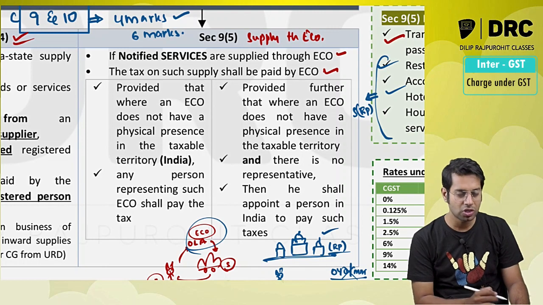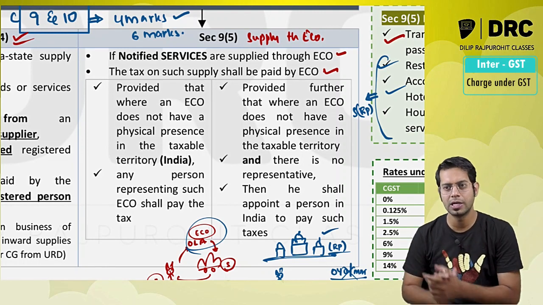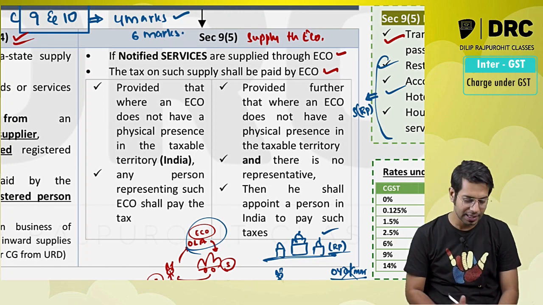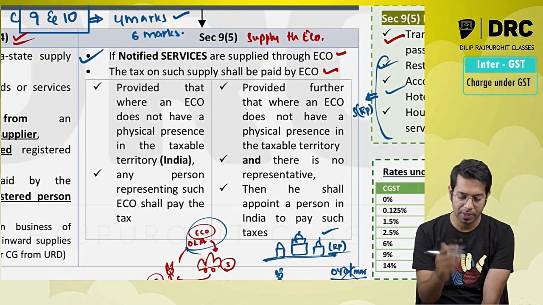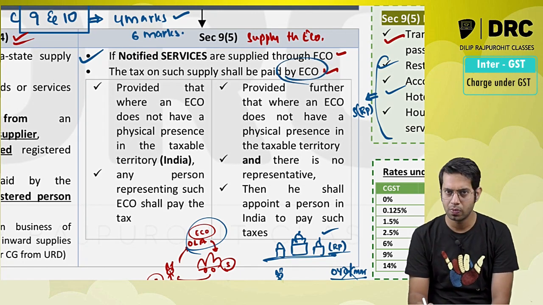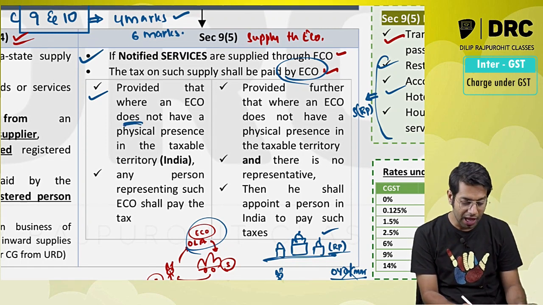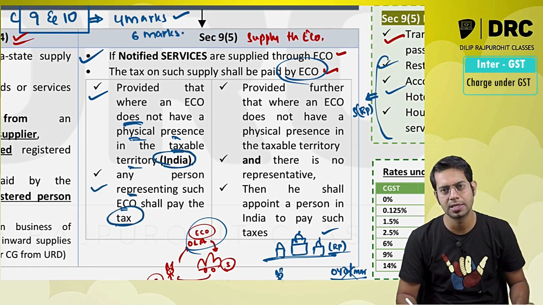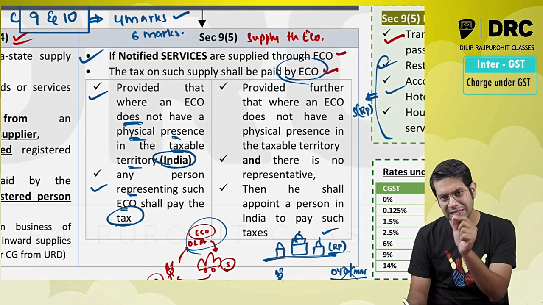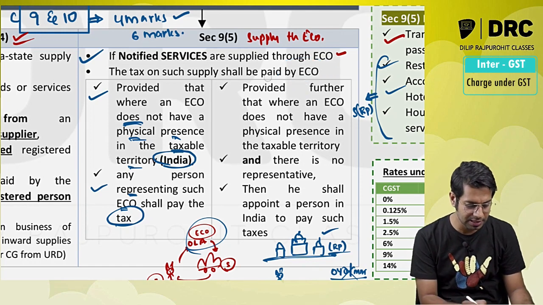Sir, what if the e-commerce operator does not have physical presence in India? Say for example Uber, sir, what if Uber does not have an office in India? Then who will pay the taxes? See, normally in case of these notified services, four services, who has to pay the taxes? The e-commerce operator has to pay the taxes. However, provided that where the e-commerce operator does not have physical presence in the taxable territory, that is India, then any person representing such e-commerce operator shall pay the taxes. If the e-commerce operator does not have physical presence in India, then any person who is representing this e-commerce operator in India will have to pay the taxes.